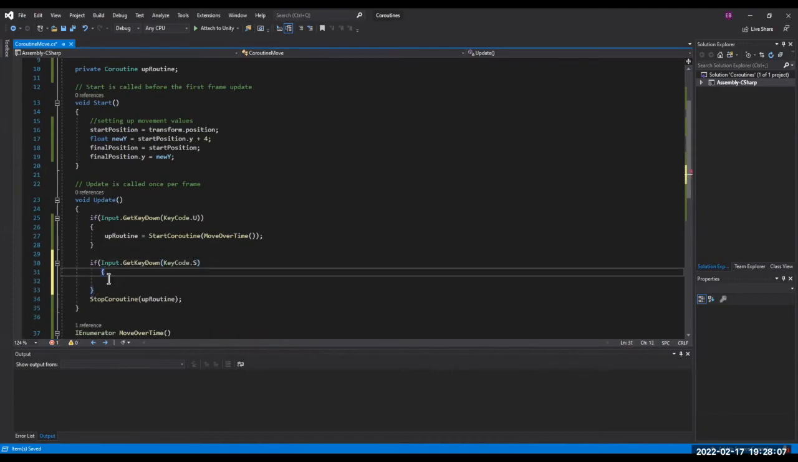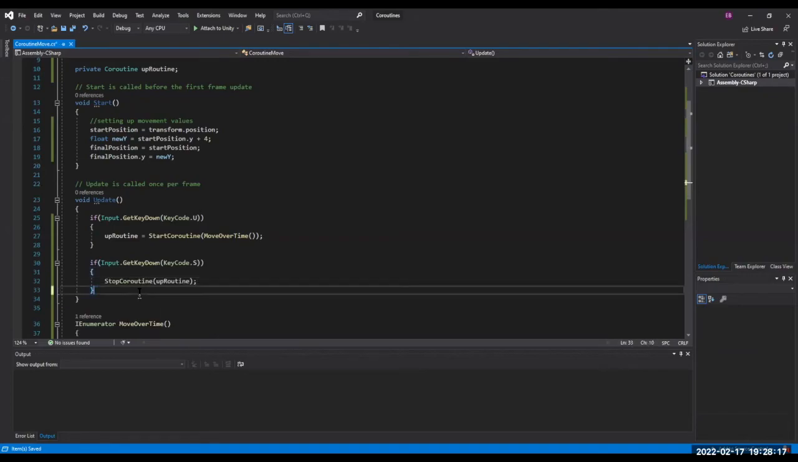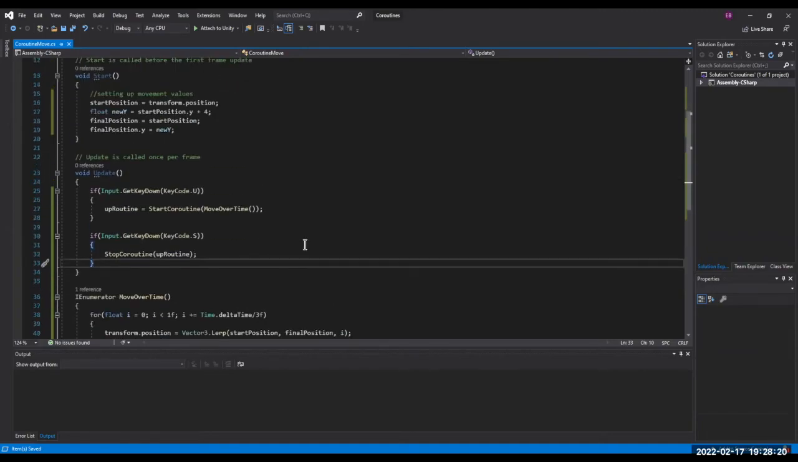So if I pop this in here, hold on. Right. So if we take StopCoroutine, now we can stop it on a whim with S once it's been started, right? So let's go ahead and try that. We're going to hit U for up and then S for stop. Awesome. And if I keep hitting S, nothing happens because we can stop our coroutine. If we hit W, it's not starting the coroutine.